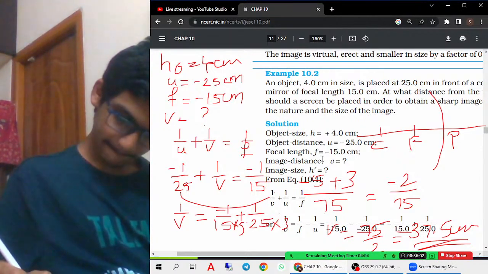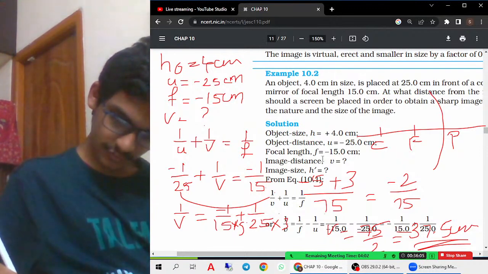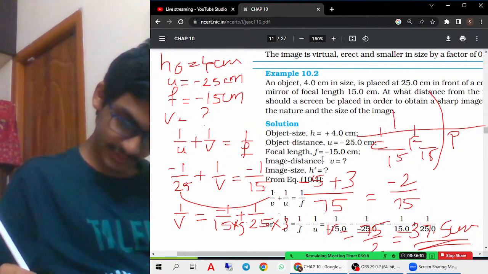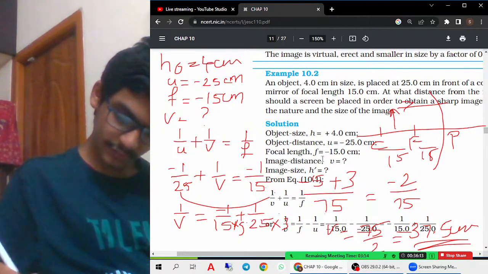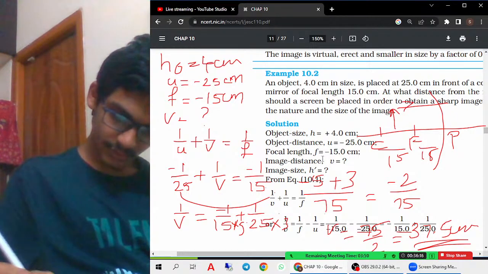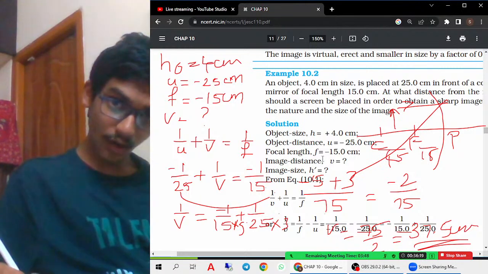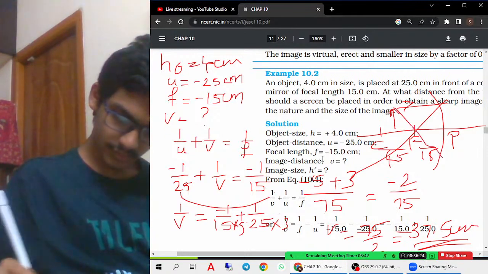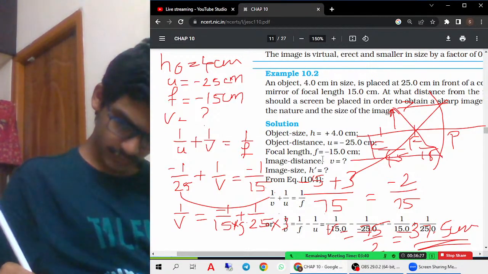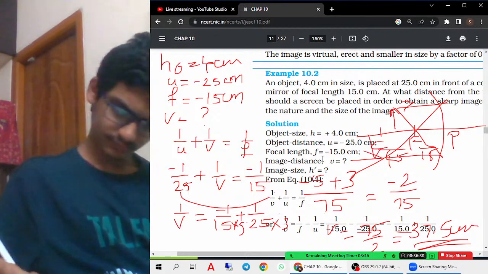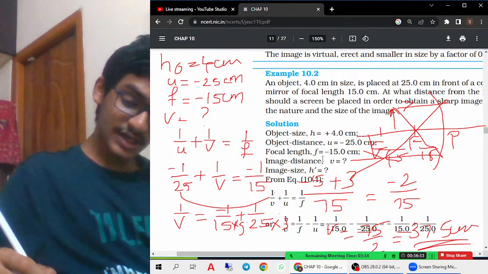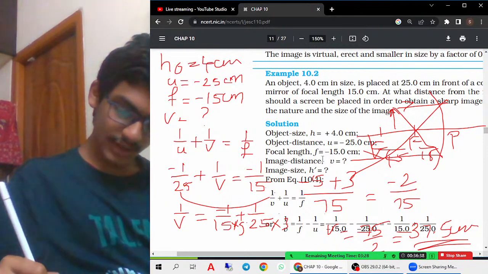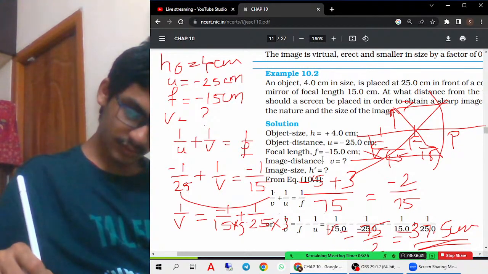So see, the focal length is 15. So this is 15, this is 15. Where the object is at 25, that means here it is placed, between C and F. It is between C and F, so the image will be formed beyond C. Beyond C means the distance will be more than 30. That is the perfect thing we got. And the height of the image also will be greater than 4 centimeters, because this is smaller and this will be the greater one. That also you should remember.